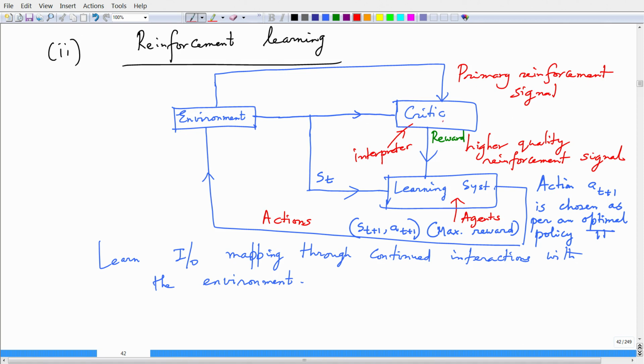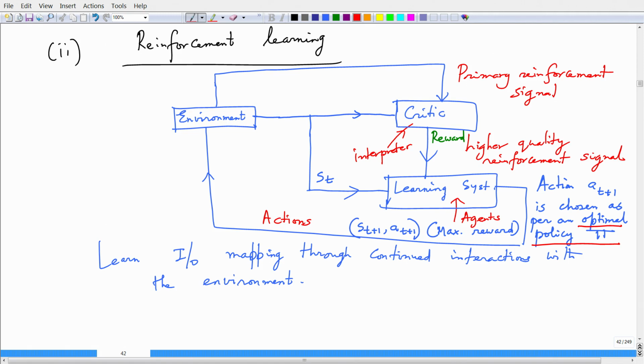The critic in this case could be a judge which sees the environment, and there is a reward that the critic gives to the learning system, which is an agent which performs certain actions according to some optimal policy pi, so as to maximize the reward.